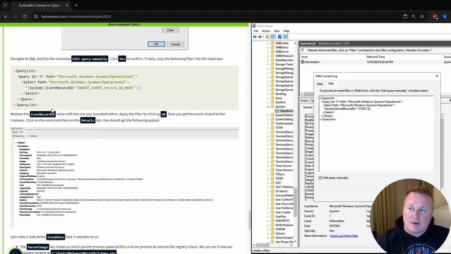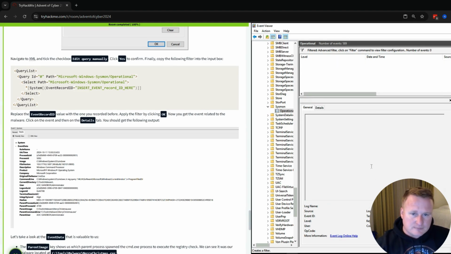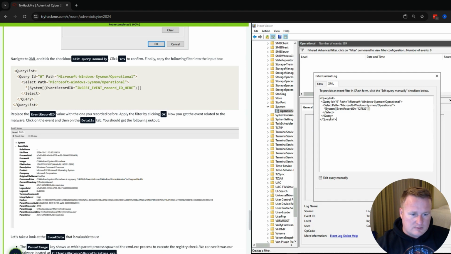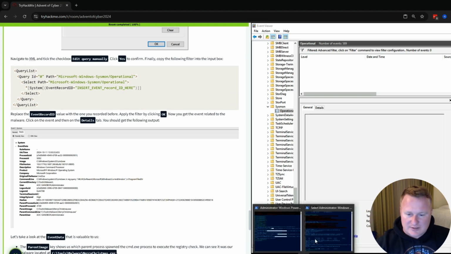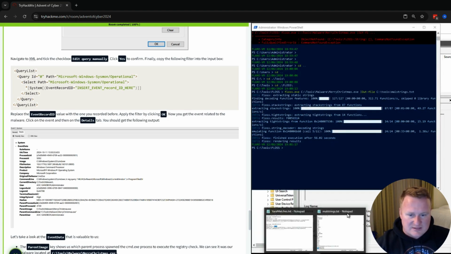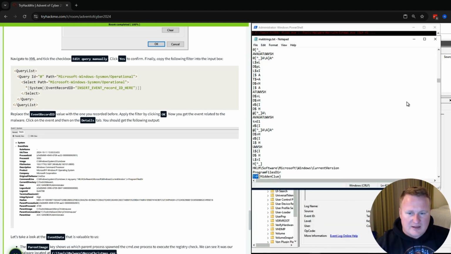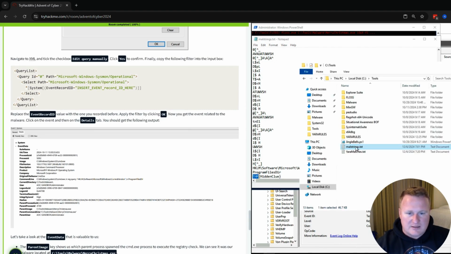As you can see, I went ahead and copy-pasted over here from our example from TryHackMe into my path box here. The event record I'm looking for was the one I showed you in my text editor, 127822. I wonder if it's not there now because I ran a new query search. So let's go back into my editor here.